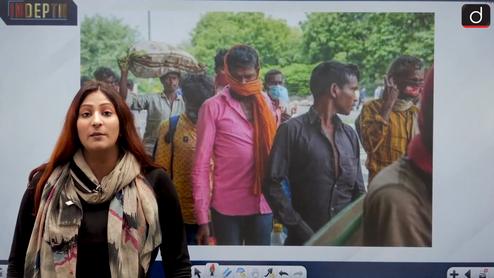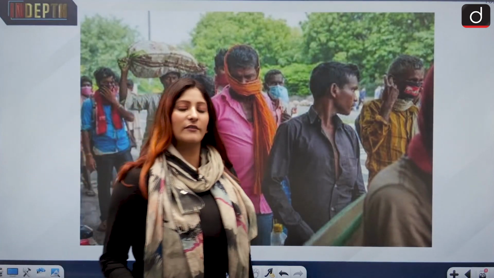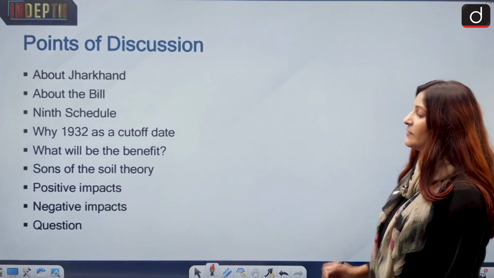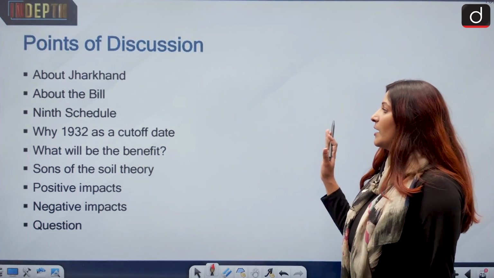Do you know what the current or the new domicile policy of Jharkhand is? If you are not aware of it, let us enlighten you with certain very important facts about it. Let us move ahead with the various points that we are going to discuss from Jharkhand about the bill.